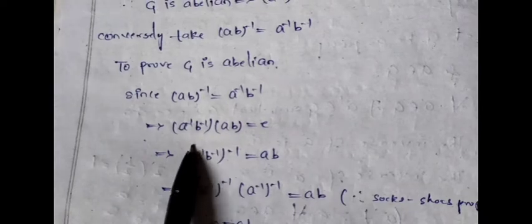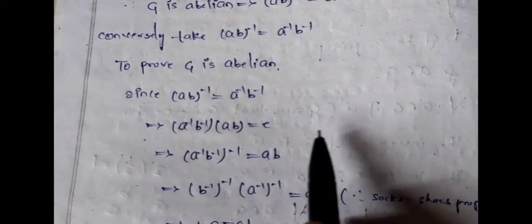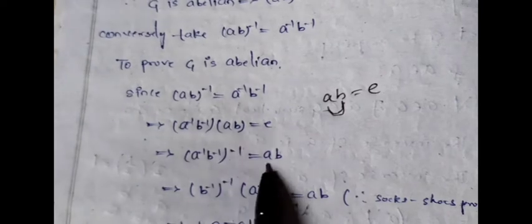So (A inverse) whole inverse is also equal to B. A B equals E in the sense A is the inverse of B, which means B is the inverse of A. So (A inverse B inverse) whole inverse is also equal to AB.